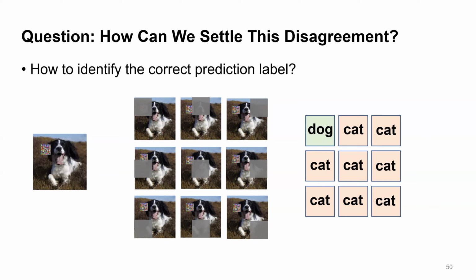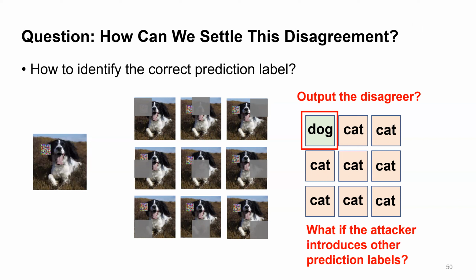In this example, we might want to output the minority disagreement, dog, because we only have one mask that removes the patch. However, what if the attacker knows about our defense strategy and introduces different prediction labels? Note that the attacker still has control over the other 8 predictions because the patch is not removed.